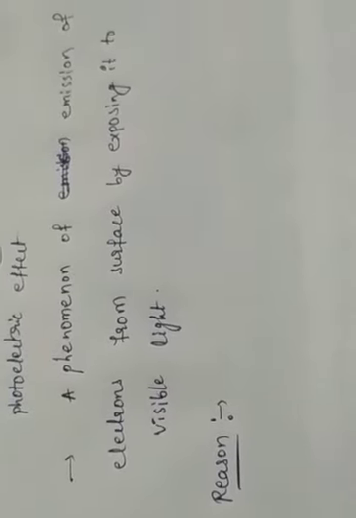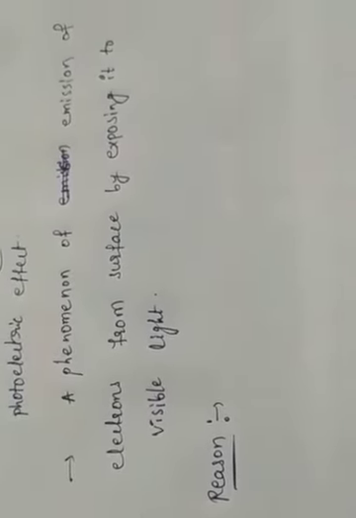So here the reason is the ionization enthalpy or ionization energy values.